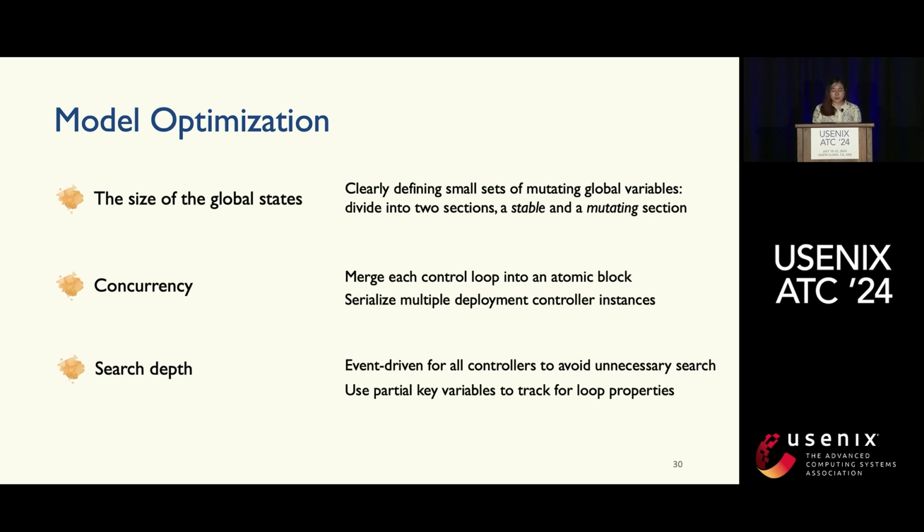And for checking loop properties, instead of checking whether the whole global state has repeatedly happened, we just pick some partial key variables and check whether this smaller set of key variables has repeatedly happened to determine whether there is a loop. Okay, there are more examples in the paper; these are just some examples.